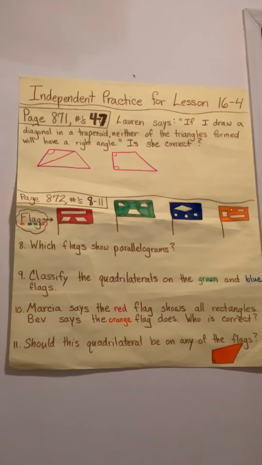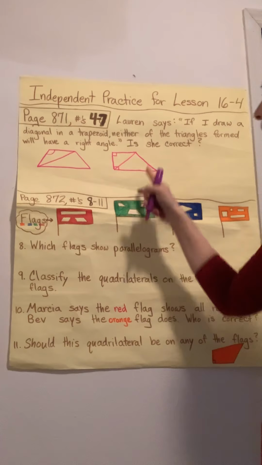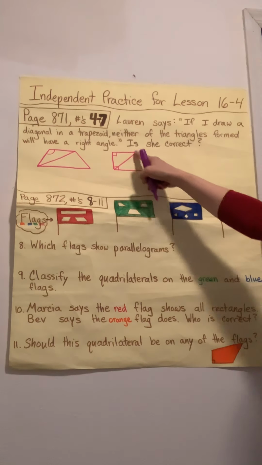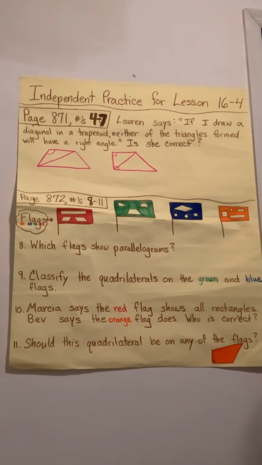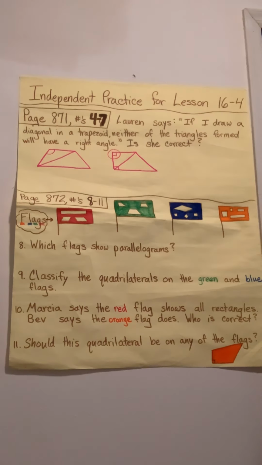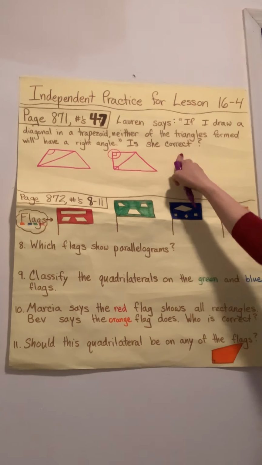So now what if I divide this one with a diagonal line? If I do that, boom, then again, I have two triangles. This one is an acute triangle, it looks like. Oh, but this one has a right angle. So with this kind of trapezoid, she is not correct.